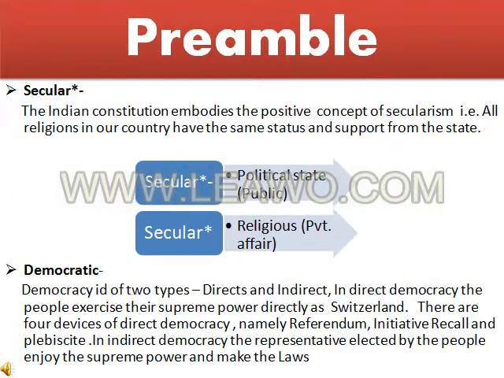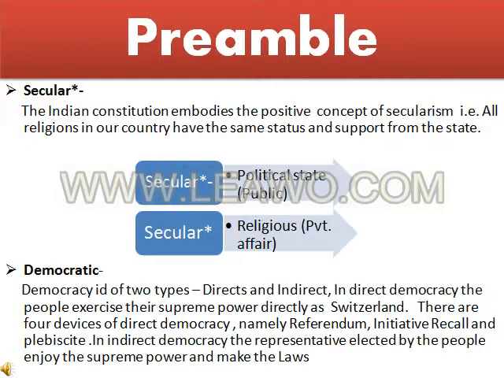Secular. After the word socialist, secular was also added to the Indian Constitution by the 42nd Constitutional Amendment Act, 1976. What does it mean, secular? The Indian Constitution embodies the positive concept of secularism. All religions in our country have the same status and support from the state. How will we define the word secular? There is a picture you can see on the screen.